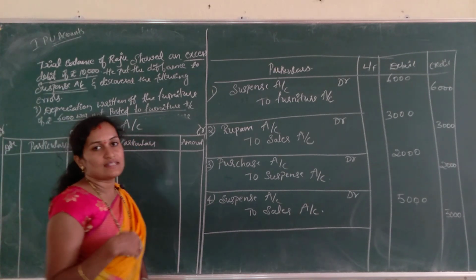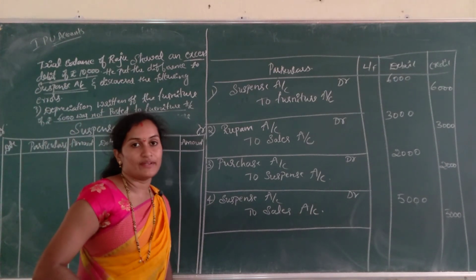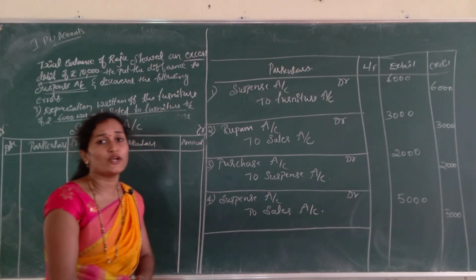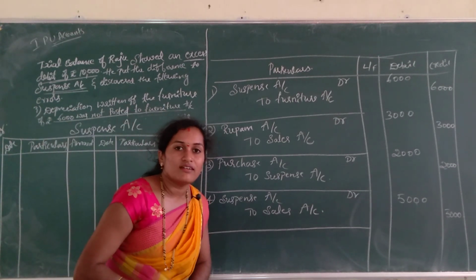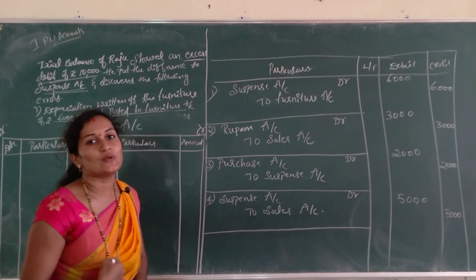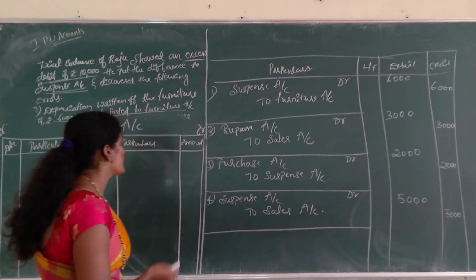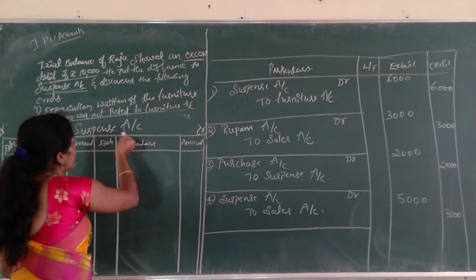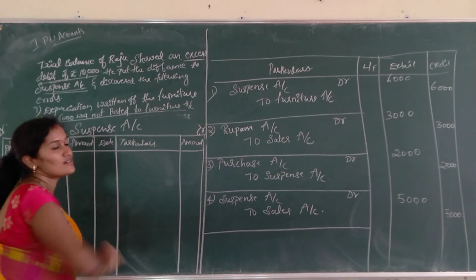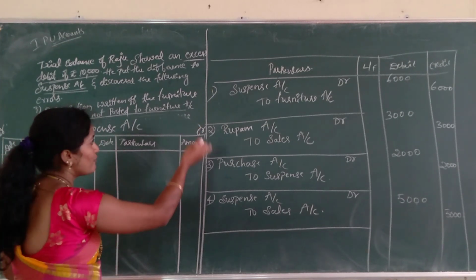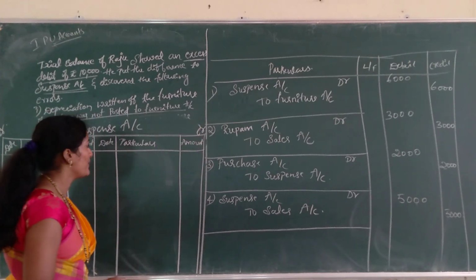In our third and fourth chapters, we discussed recording of transactions, the journal entries, and how to post to the ledger accounts. Similarly, this is a suspense account. Using this journal entry, we are going to post to the suspense account.